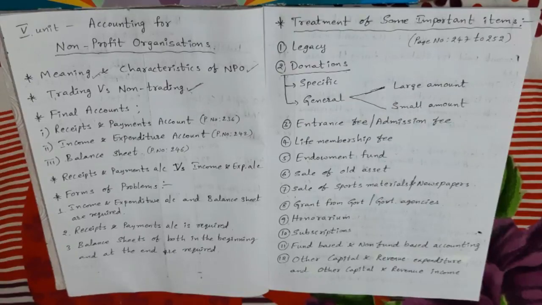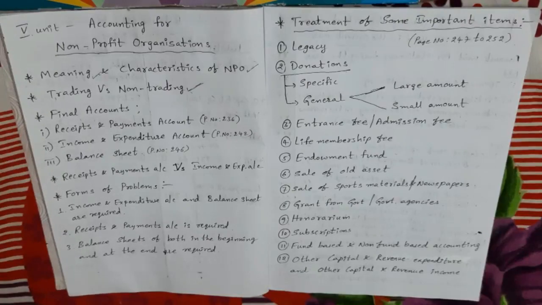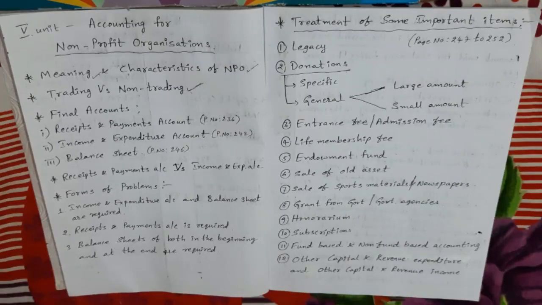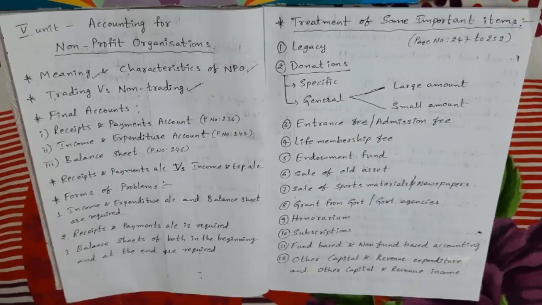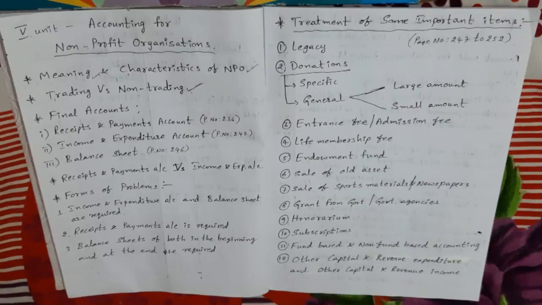Next, in a trading organization, funds are represented by capital contributed by proprietors and accumulated reserves, but in a non-trading organization, funds are represented by capital fund in the form of donations, subscriptions, and surplus. Next, in a trading organization, the final accounts include trading account, profit and loss account, and balance sheet. But in a non-trading organization, the final accounts include receipts and payments account, income and expenditure account, and balance sheet.